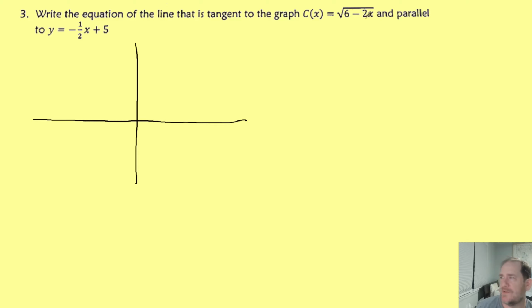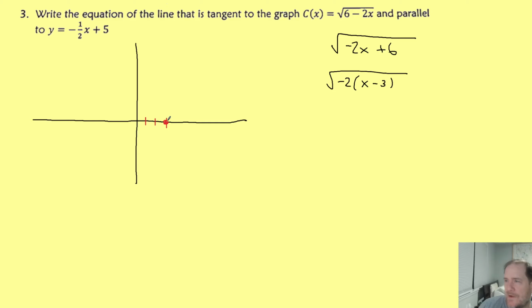Now, sketching the radical function, I hope I don't leave anybody behind, but basically I'd flip this around, go -2x plus 6. I'd factor out a -2 and go -2 times (x minus 3). Then seeing my function in this form, I know that two important things have happened. I've been translated 3 units to the right. So my endpoint's here. Then the negative coefficient on x means that my graph, which normally would grow this way and look like the top half of a parabola, is going to be reflected over the y-axis. So instead it's going to grow this way. But here now is a decent looking sketch of the function.